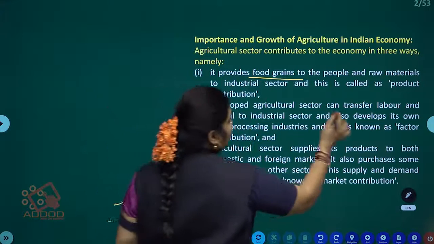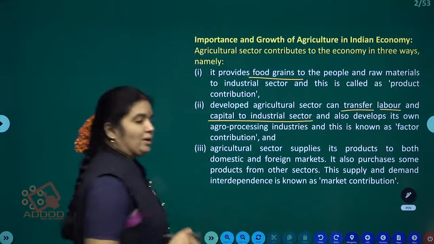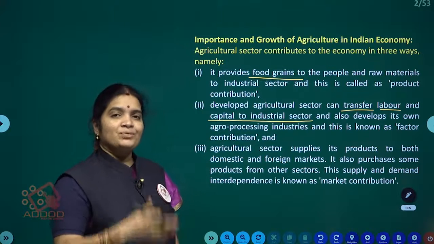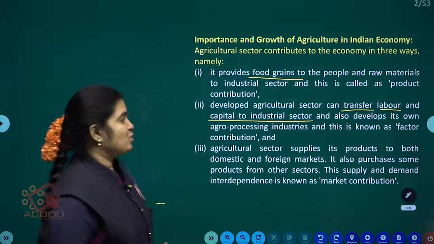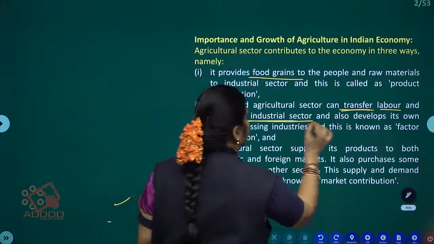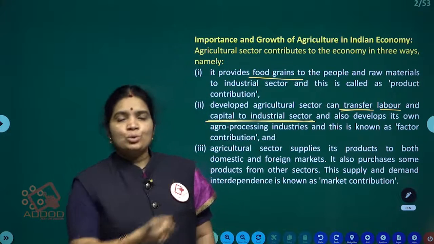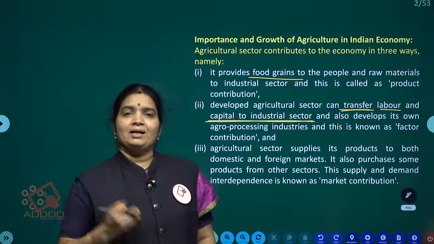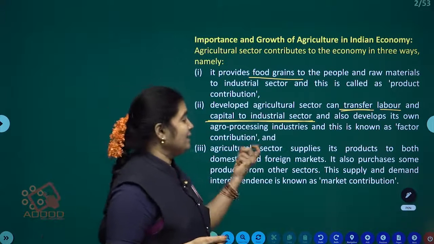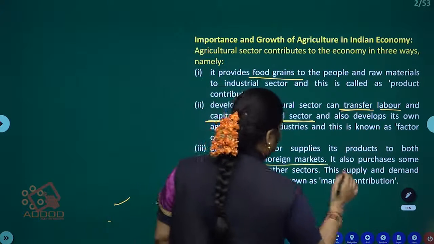Next one, transfer of labor and capital to the industrial sector. Whatever output comes from the agriculture sector is used as raw material for the industrial sector. Next, capital to the industrial sector. Whatever output we get from the agriculture sector, through these savings, we are converting the savings to the industrial sector. Next one, the agriculture sector supplies its product to both domestic and foreign markets.